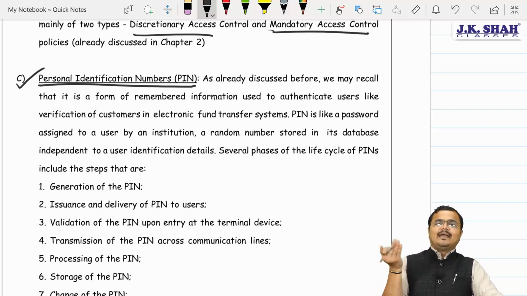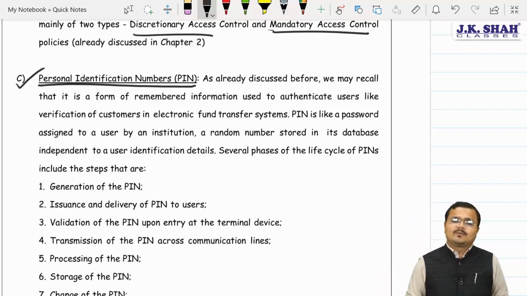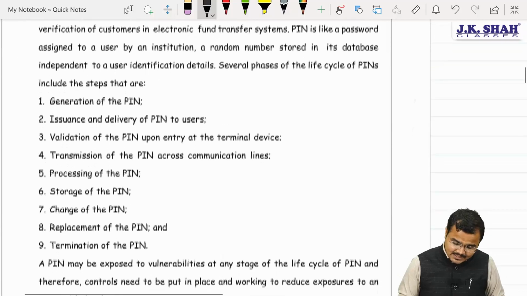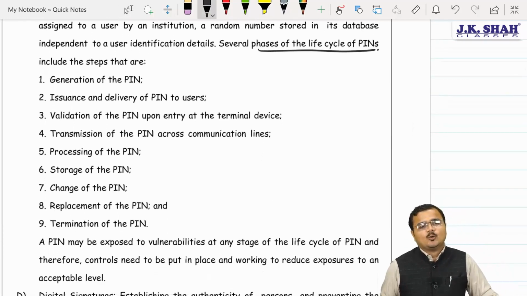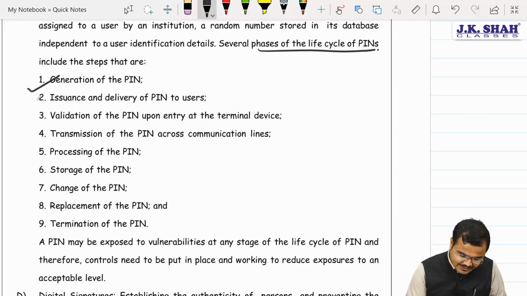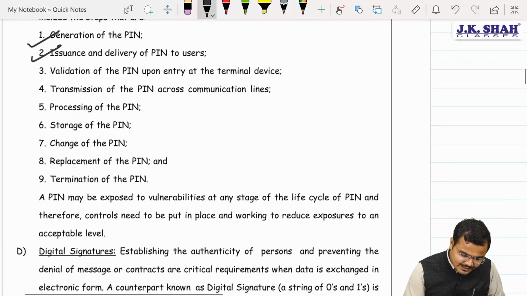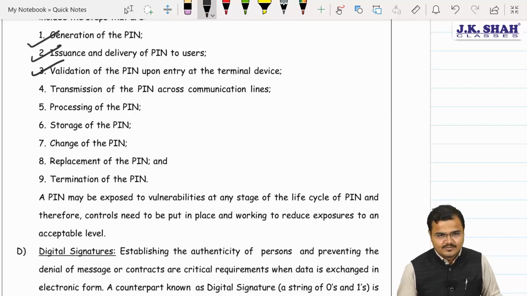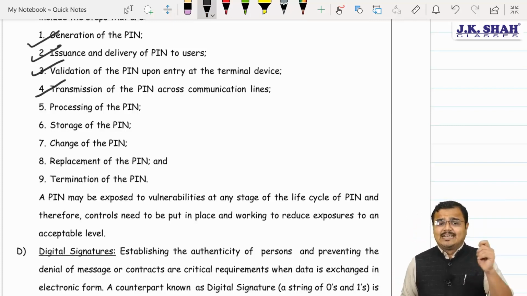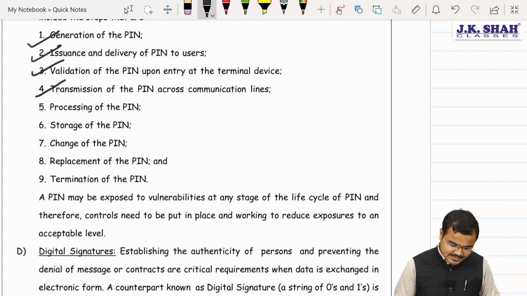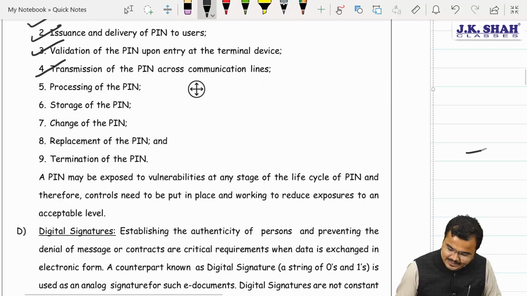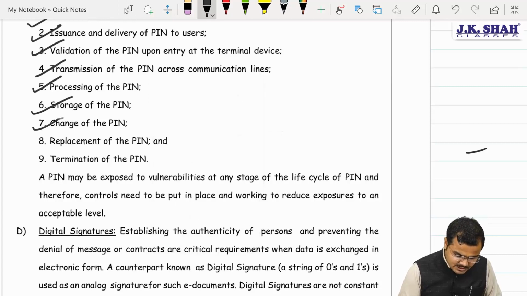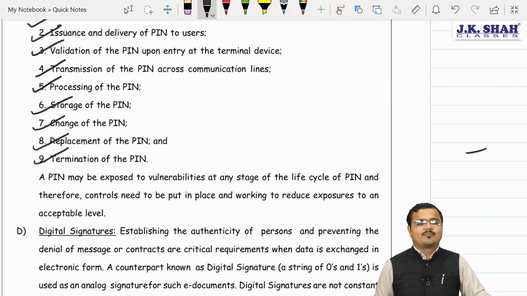But still, chartered, many applications could be protected with the help of what? Sir, PIN. But while we look at the PIN, several phases of its life cycle we also need to understand: how the pins will be generated, how they will be issued, validity and termination. If the device is changed, transmission of the pin across the communication line, do we send it through mobile lines or not? Processing the pin, whether the pins are kept within the strict guidelines or not. Storage, change, replacement and termination of pin.